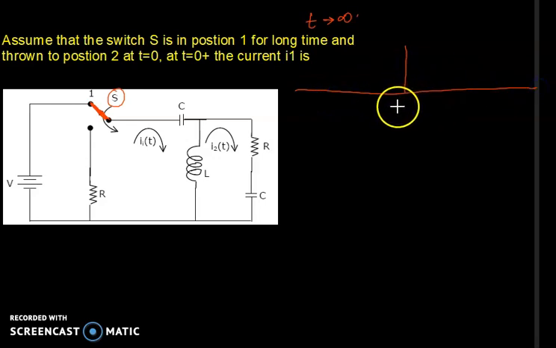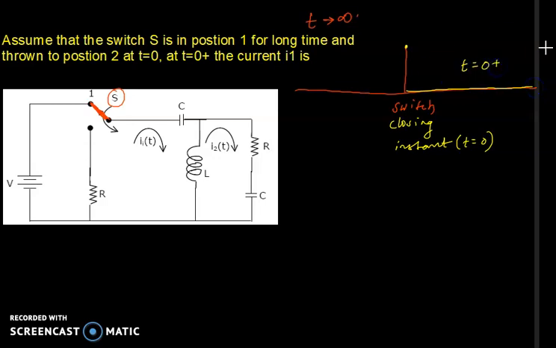One is the switch closing instant, that is t equal to 0, and anything after that is t equal to 0 plus, and this is t equal to 0 minus.